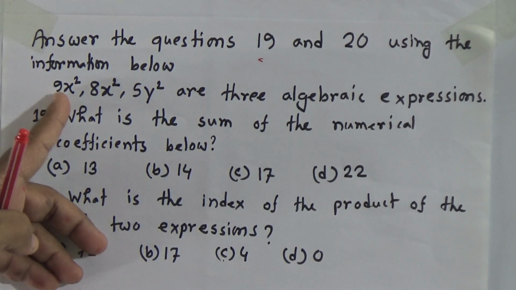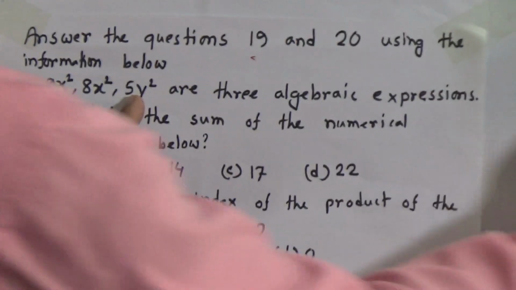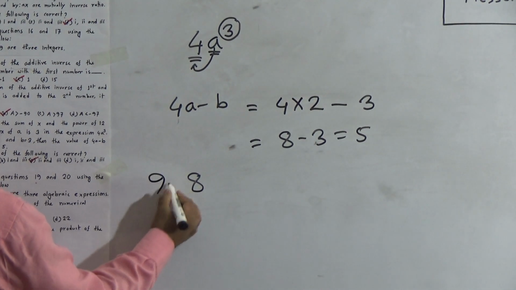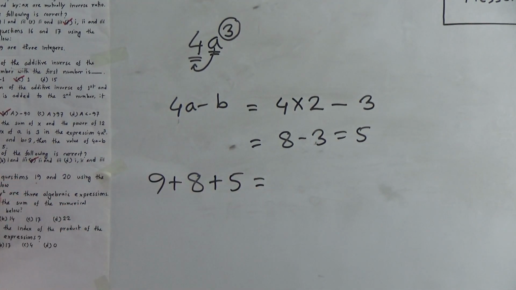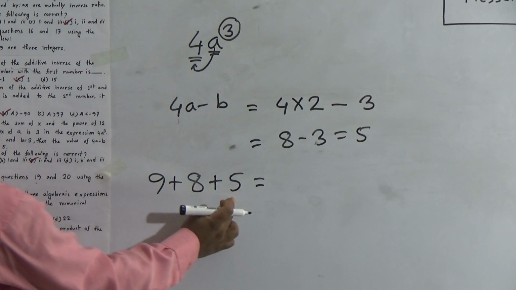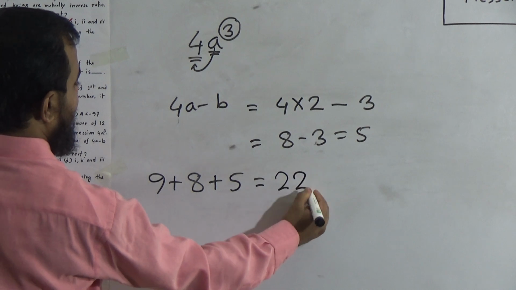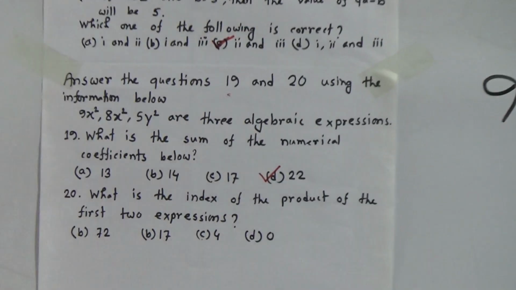The numerical coefficients are here 9, 8 and 5. It's so easy. We have to add 9, 8 and 5. 9 and 8 makes 17. 17 and 5 makes 22. The answer will be 22. Look, D says that it's 22. So answer will be D.